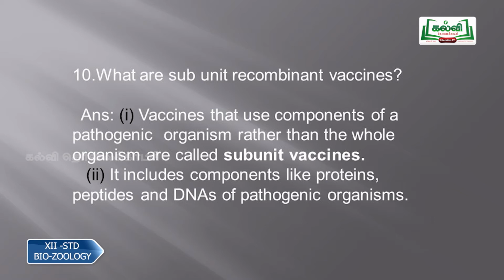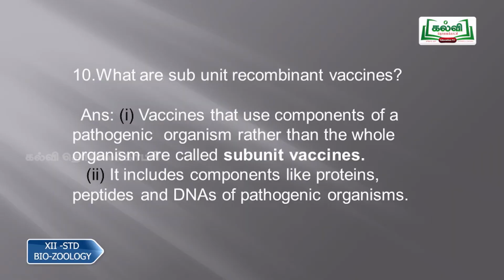The next question, the 10th one, what are subunit recombinant vaccines? The answer is, vaccines that use components of a pathogenic organism rather than the whole organism are called subunit vaccines. So we are not using the whole organism, we are using only a part or a subunit of the organism. That is called subunit vaccines. It includes components like proteins, peptides and DNAs of pathogenic bacteria. These are the components used as subunits in subunit recombinant vaccines.